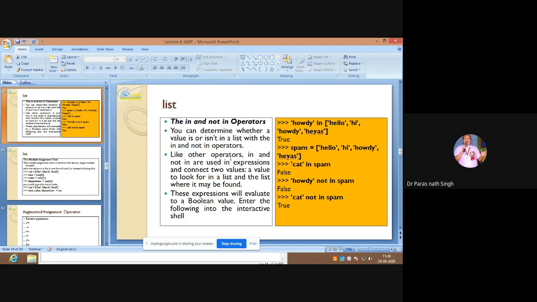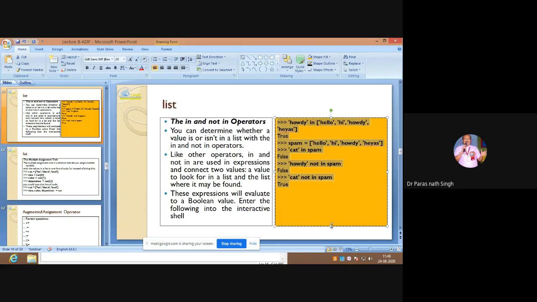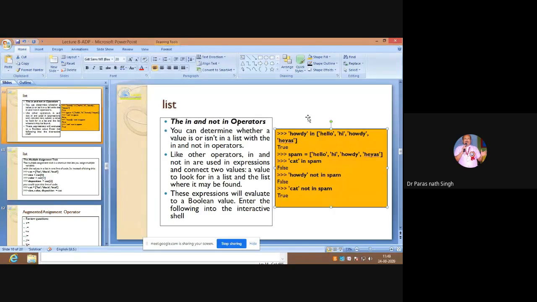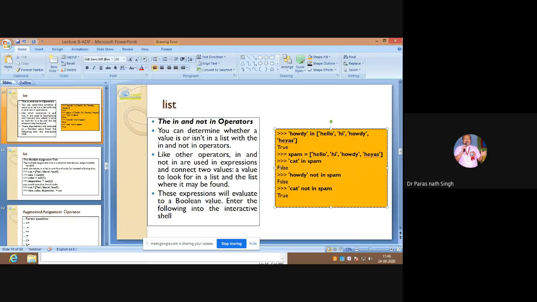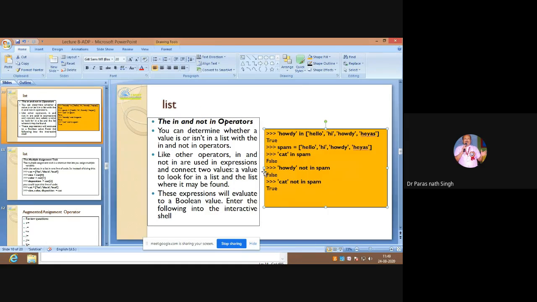Now you can go through the in and not in operators. In determines whether a value is in the list or not. As I have said in training programs, these are membership operators: whether this particular value is a member of that particular list. In Python, it is a very good operator to check whether howdy is in hello, hi, howdy, haze. Yes, True.